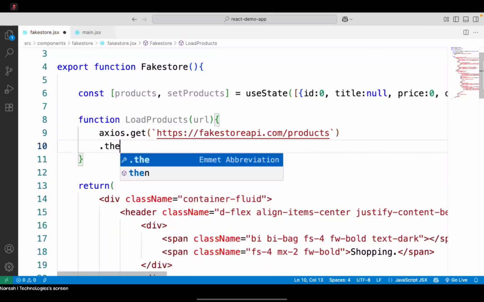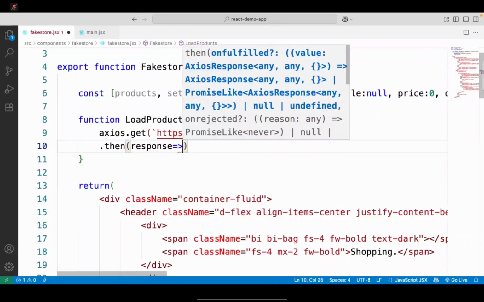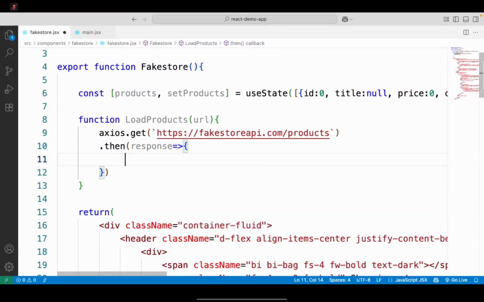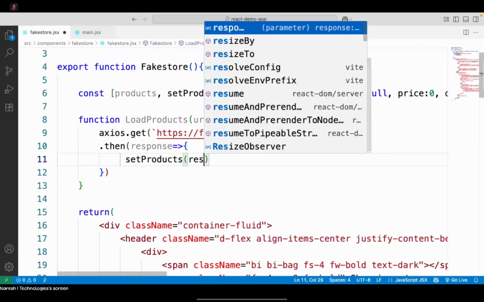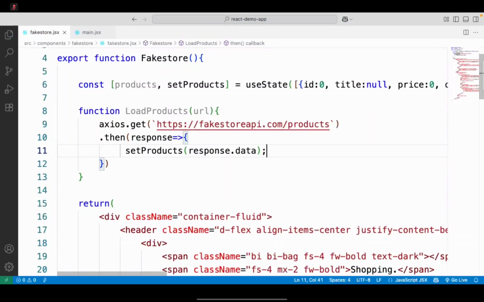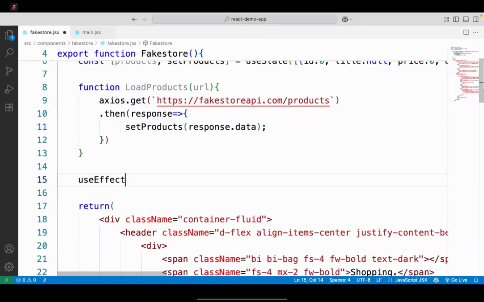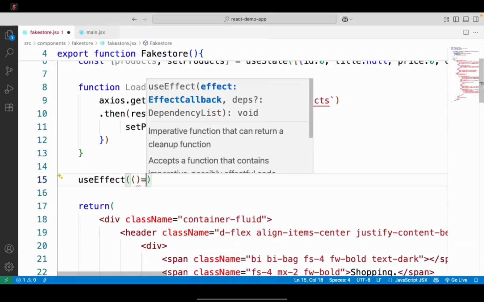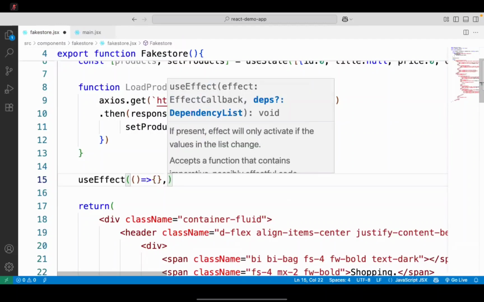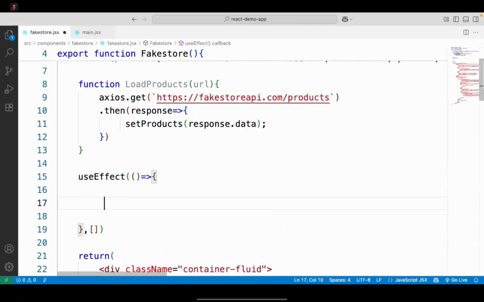We have a then. Yesterday we learned the syntax, right? It will get a response. This will be set products. What is to be set? Response dot data. That is ready. Now when do we call load products? At the time of mounting. Use effect, am I right? So in use effect, at the time of mounting, we have to call